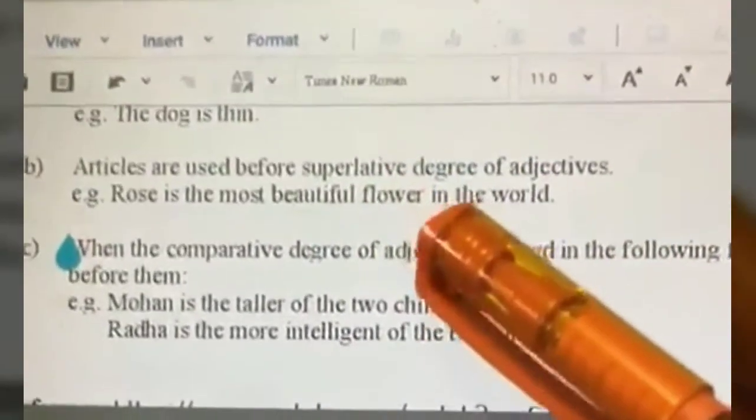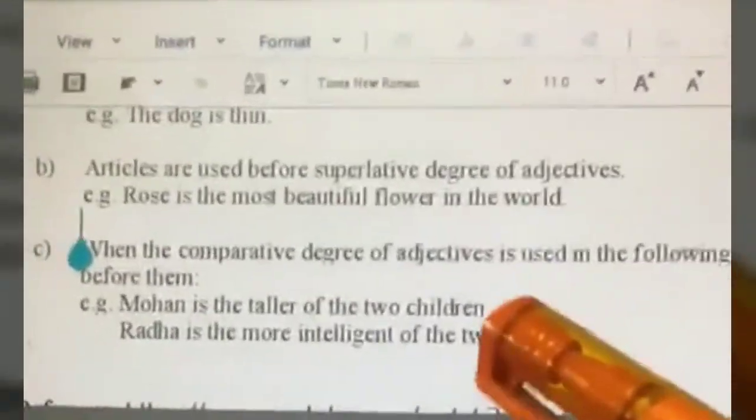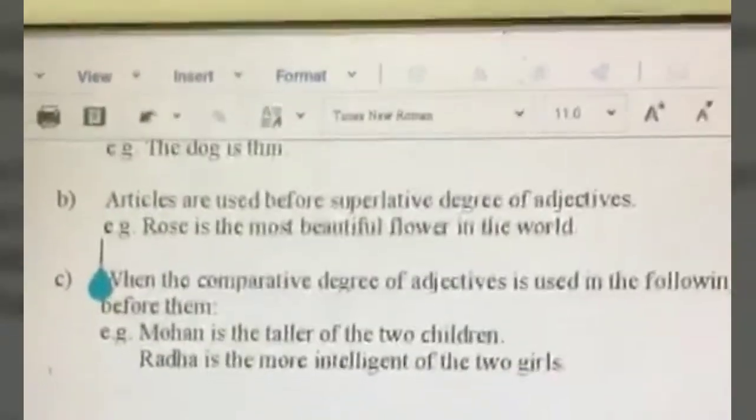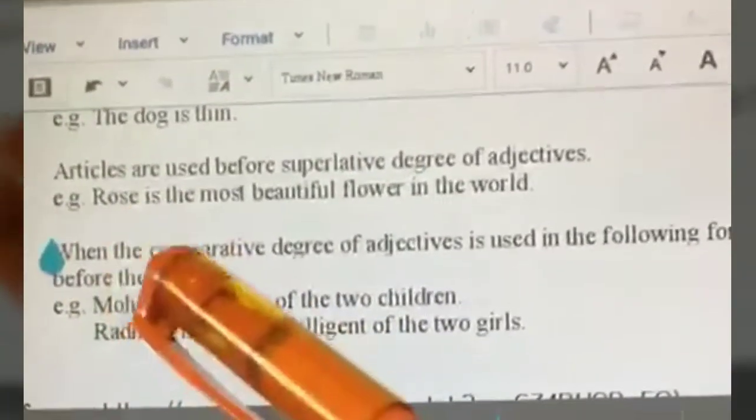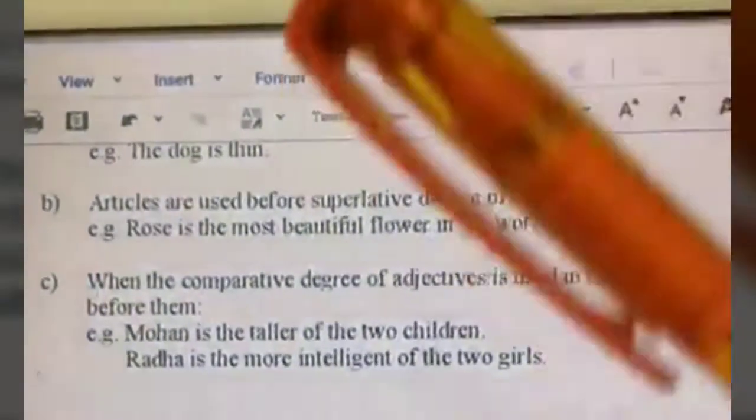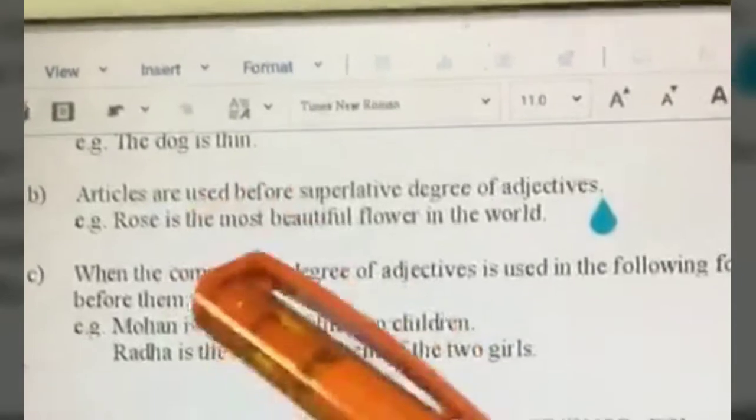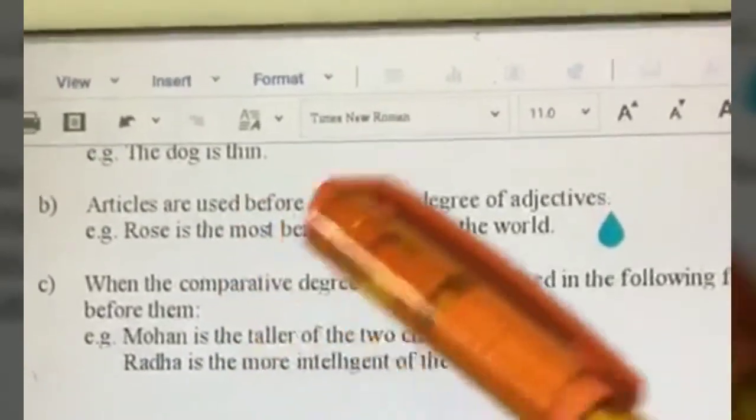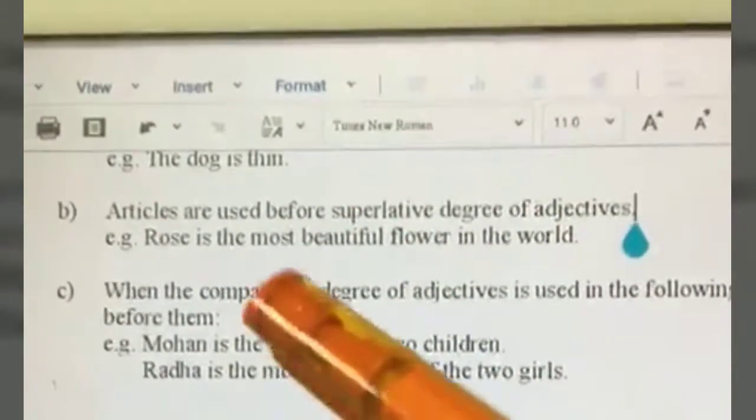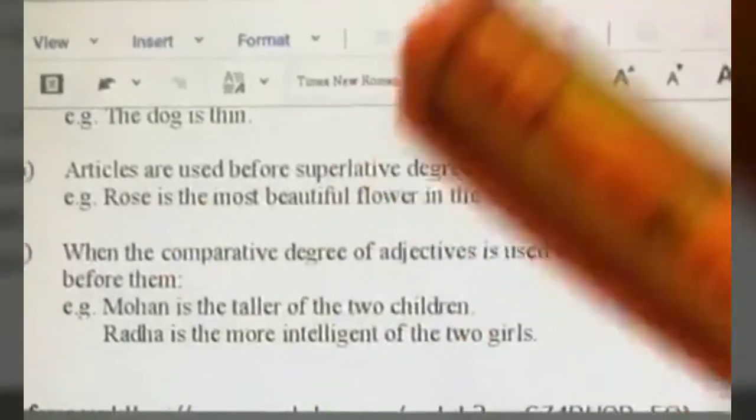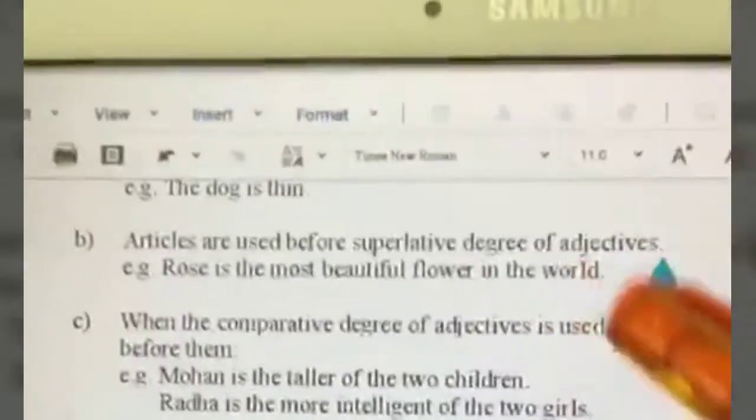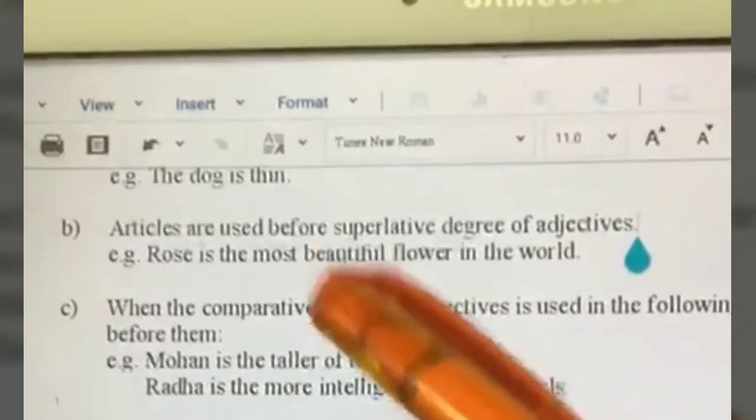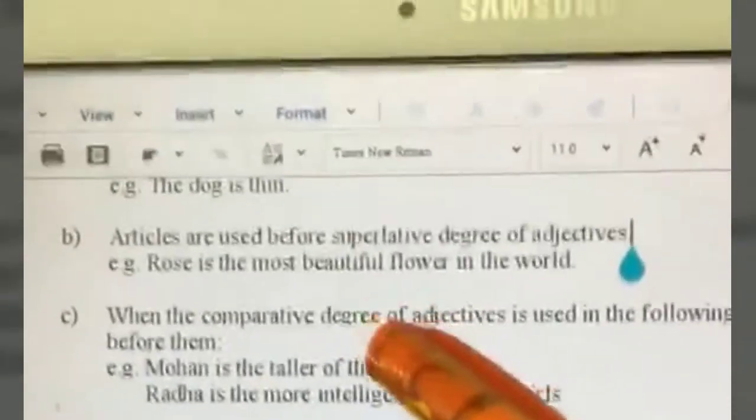Remember we studied the superlative degree of adjectives. What are they? Things like greatest, best, most beautiful, most intelligent, right? So we are saying here that articles are used before superlative degrees of adjectives. In fact, it is the definite article which is always used before the superlative degrees of adjectives. We cannot use indefinite articles before superlative degrees. For example, rose is the most beautiful flower in the world, right? Most beautiful is a superlative degree of beautiful.